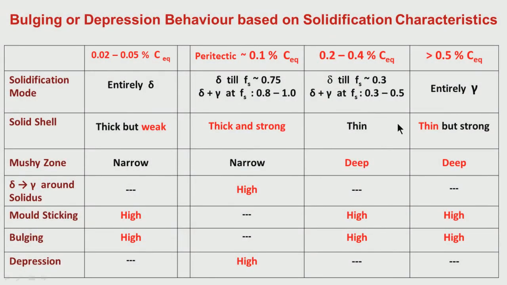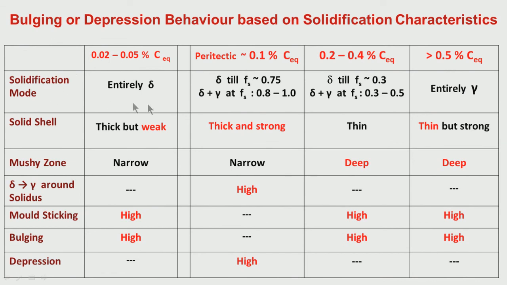Let us try to now see, for different carbon equivalent, what is the behavior of the solid shell, whether there is bulging or there will be depression based on the solidification characteristics. Let us try to understand. So, let us first try to understand very low carbon equivalent chemistry, corresponding to say 0.02 to 0.05% carbon equivalent. What happens in this chemistry range?